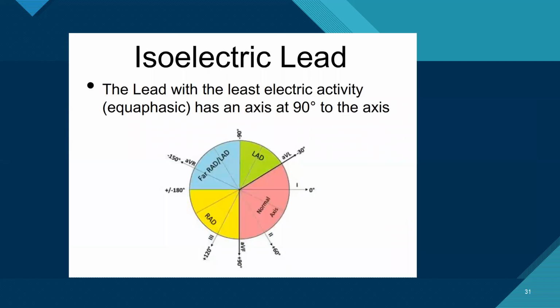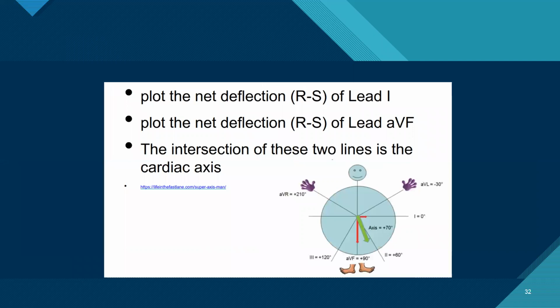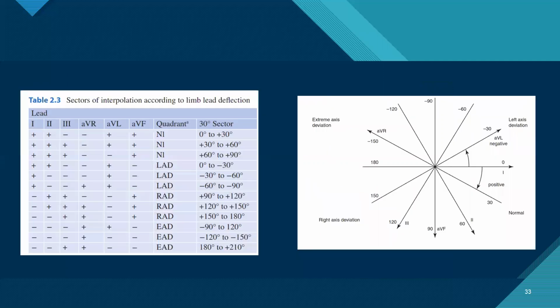Coming to isoelectric lead, whichever lead is isoelectric, the axis will be 90 degrees straight. And now when we plot, we have to take the net deflection of lead 1 and net deflection of lead aVF. It's the same method but with all the 6 leads.